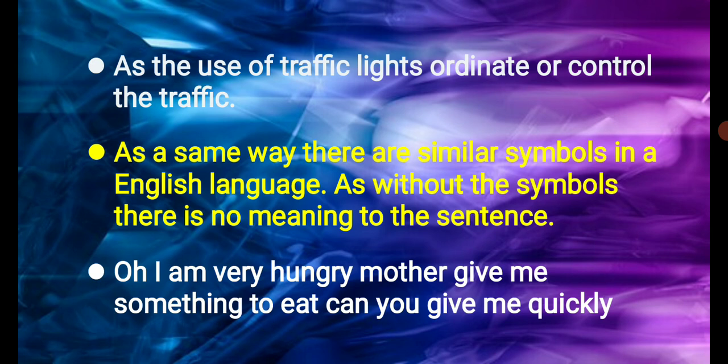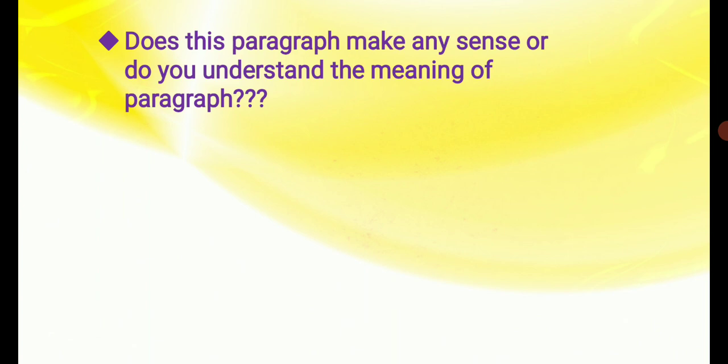So just look at the paragraph. I have written a 2-line paragraph: oh I am very hungry mother give me something to eat can you give me quickly. Now do you understand what this paragraph is trying to say to us? No, we don't understand. Why? Because the paragraph is a total mess. It doesn't make any sense, and we don't understand its meaning. What does the writer want to tell us?